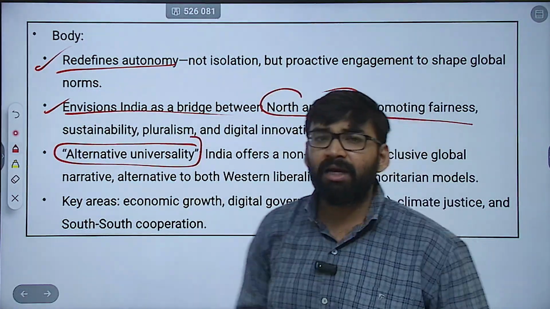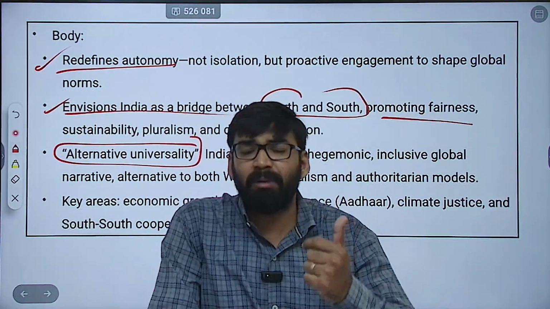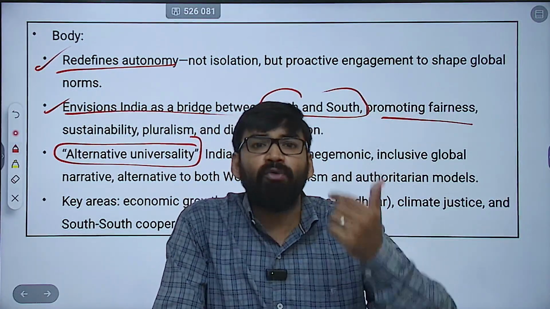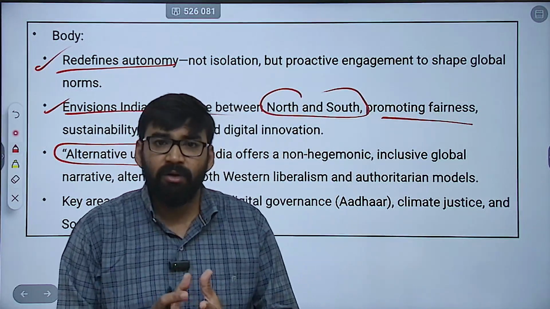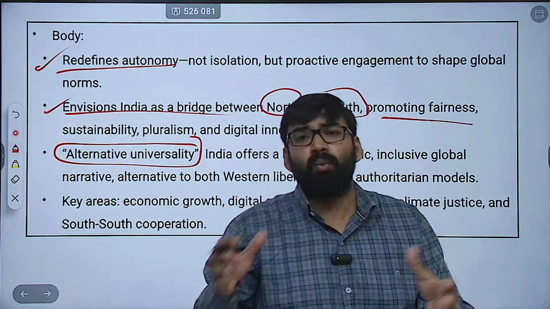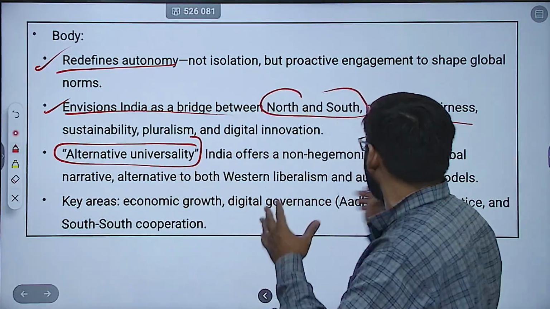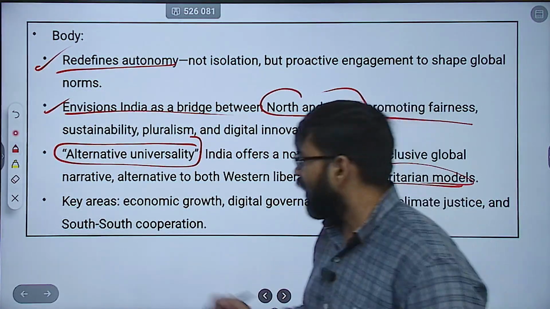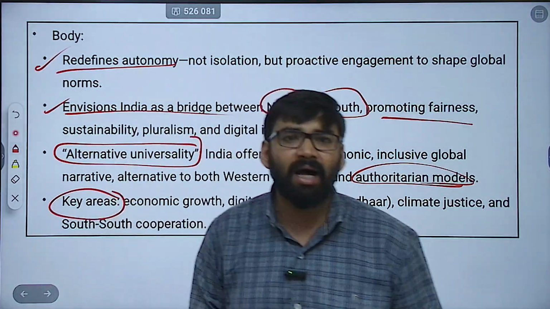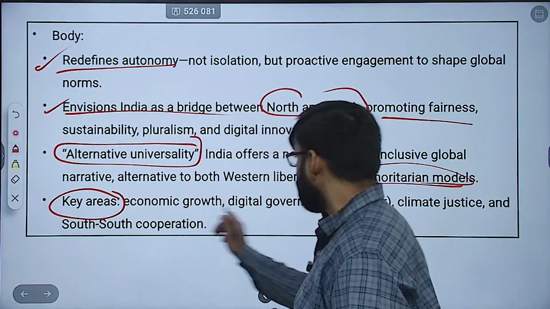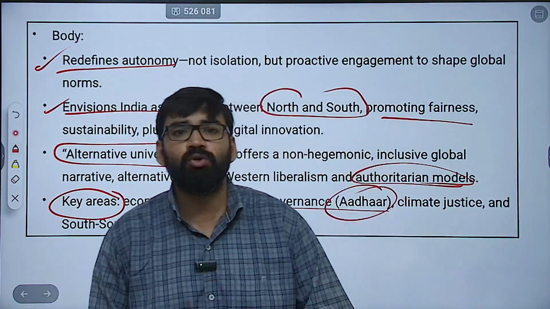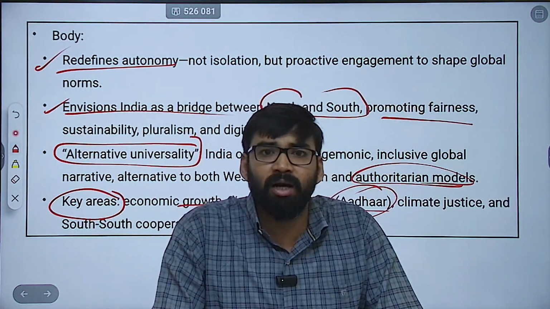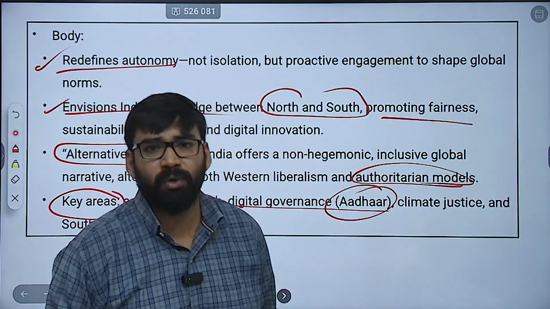You can explain that India offers a non-hegemonic, inclusive global narrative, which is an alternative to both Western liberalism as well as authoritarian models. Then you can mention key areas of cooperation like economic growth, digital governance like Aadhaar, climate justice, and South-South cooperation. Clear?